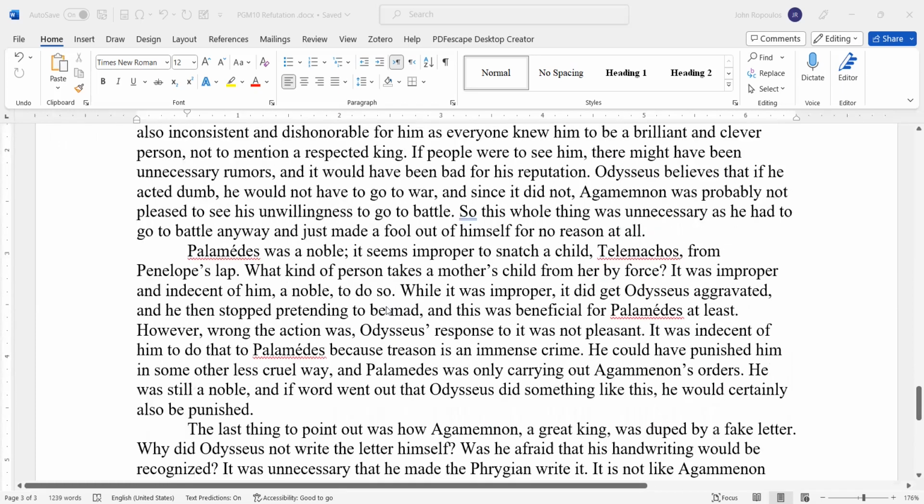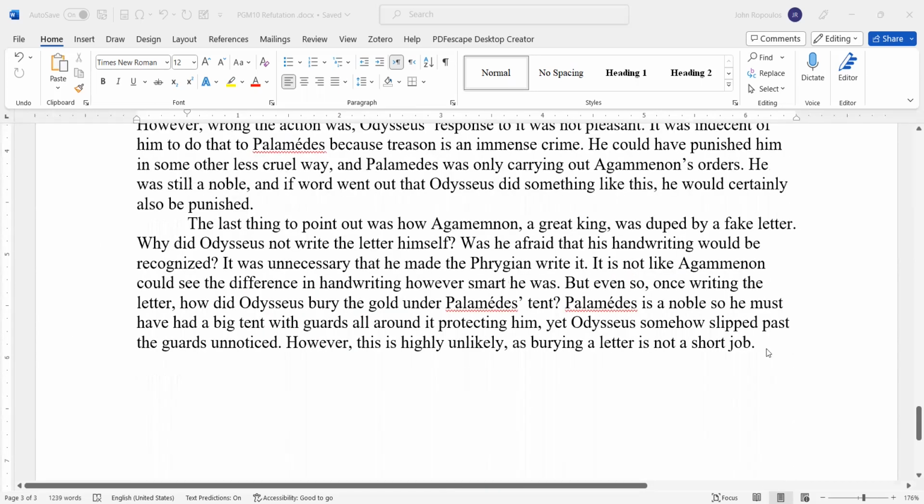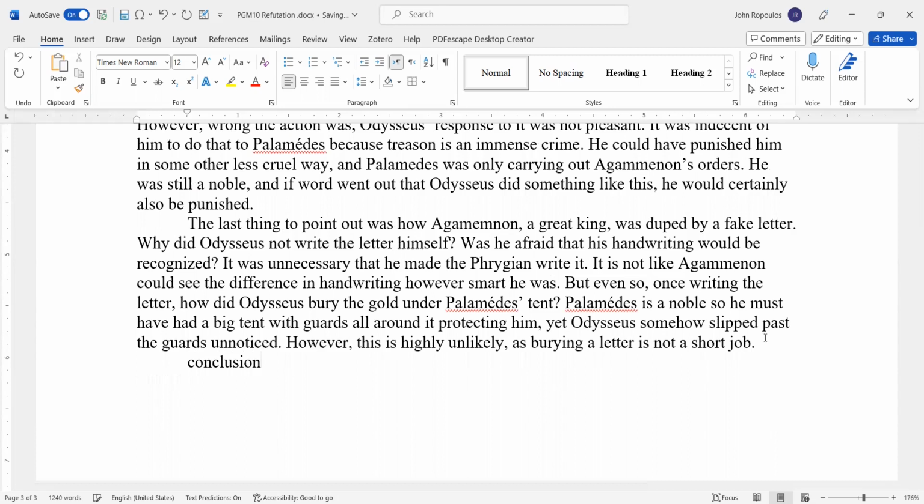So that's all you have to do, right? You're going to have your intro, you're going to have your body paragraphs, and they're going to go chronological with the story, adding all these heads of purpose, and then you'll write a conclusion here. That can be very simple, just a few sentences, and that's it. You do the same exact thing for a confirmation, except instead of refuting the story, you're trying to say that the story did indeed take place.